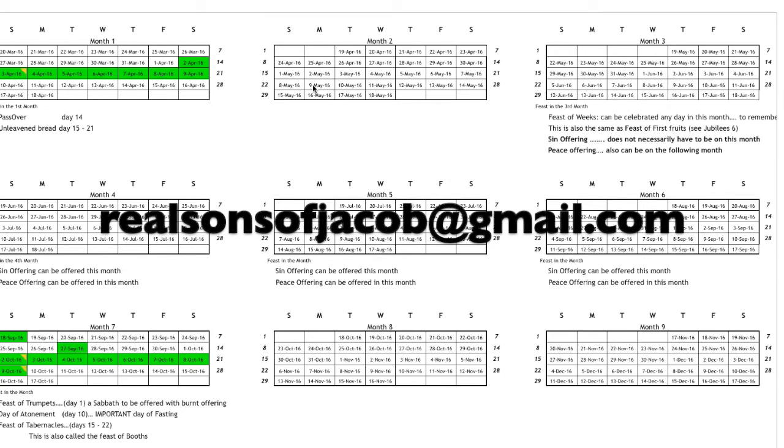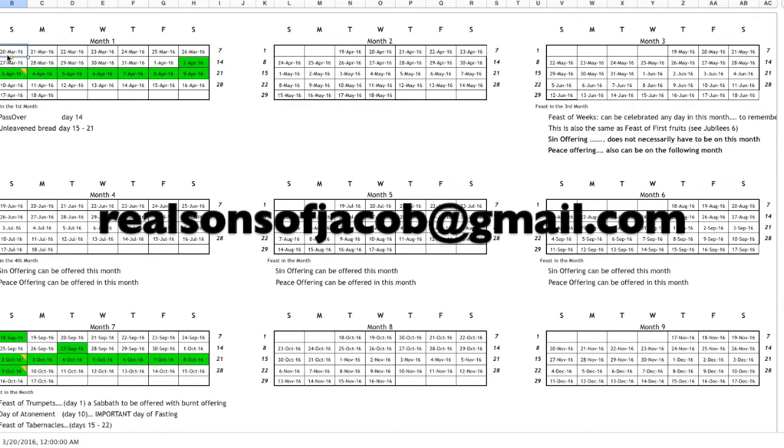So this is the Hebrew calendar for the year 2016 in the Gregorian calendar. And the new year, the first day of the year, started on the 20th of March. And the first month, as you can see here, is 30 days. So this is how we've arranged it. In the calendar, we've identified the days that are feast days according to the Bible.